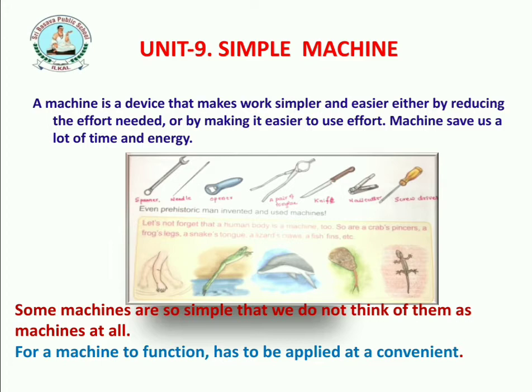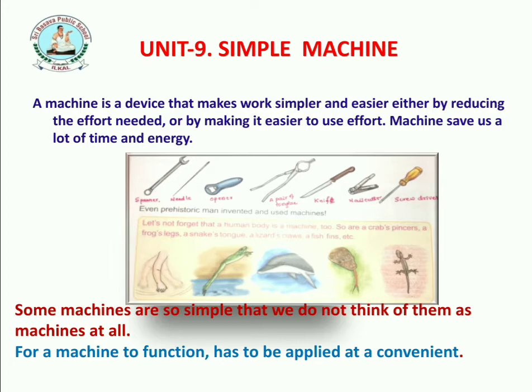Some are worked by hand, others are powered by electricity, some have solid moving parts, some have liquids, while some have air. So we can see many kinds of machines that we use in our daily life. Those are very complex, but they can be opened or repaired using simple machines. Clear? Fine.